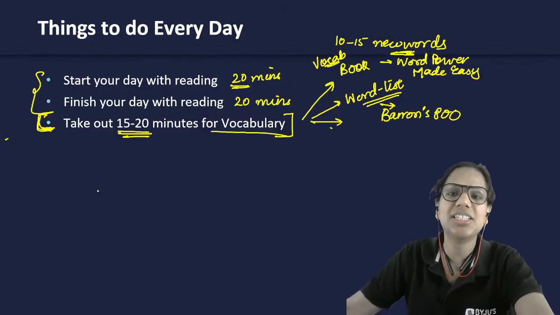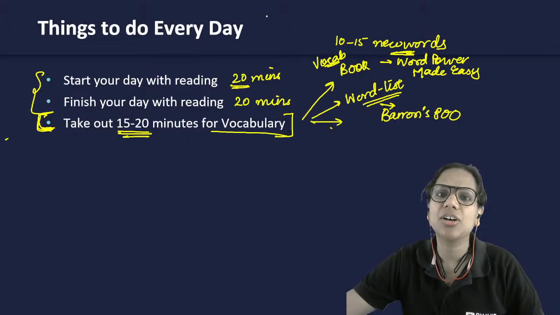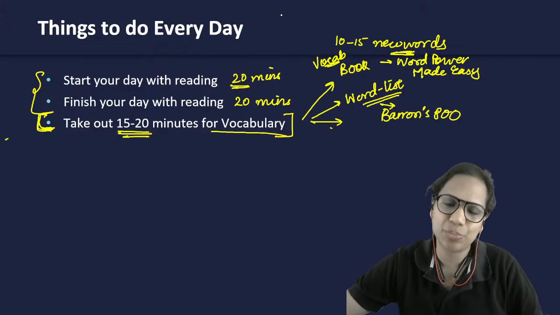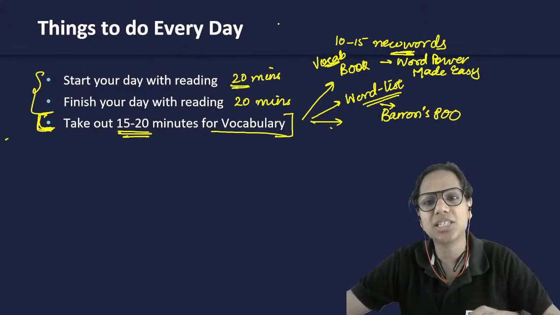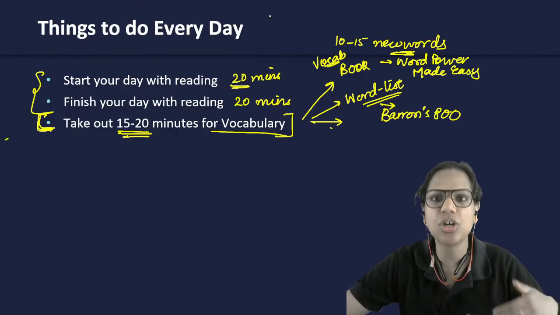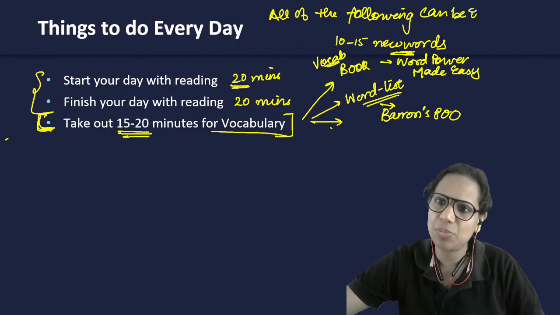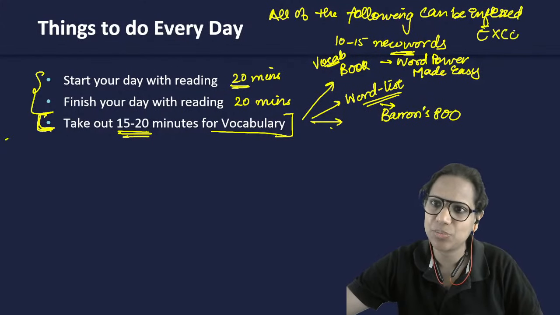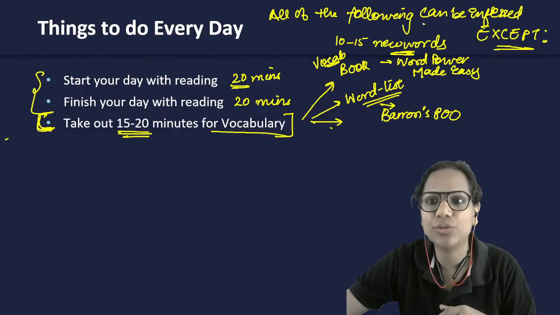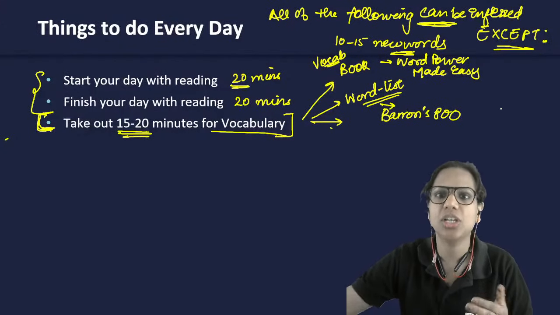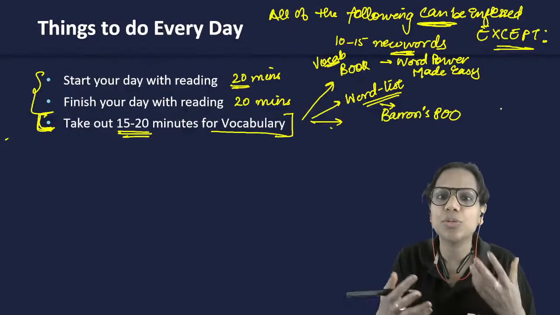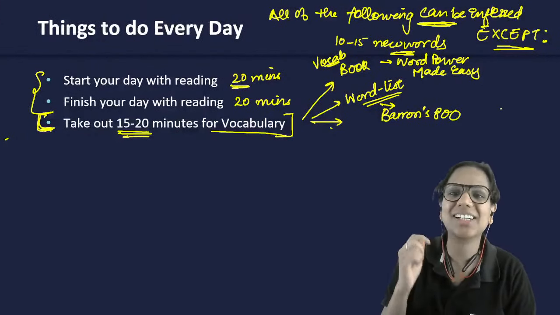And "except" is a simple question type. When I say all of the following can be inferred except, that means I am simply asking you which of the following cannot be inferred. Take the opposite. All of the following can be inferred from the passage except, that means I am asking which of the following cannot be inferred from the passage. So use your verbal reasoning, use your logical reasoning here, that will help you.